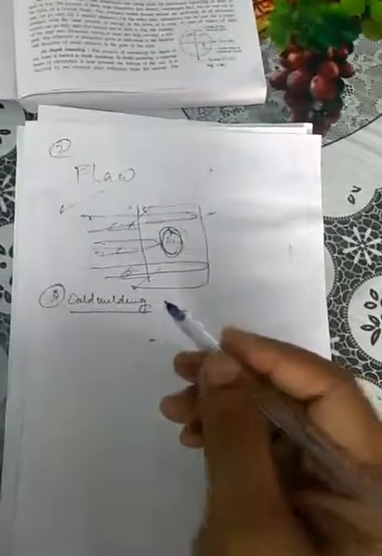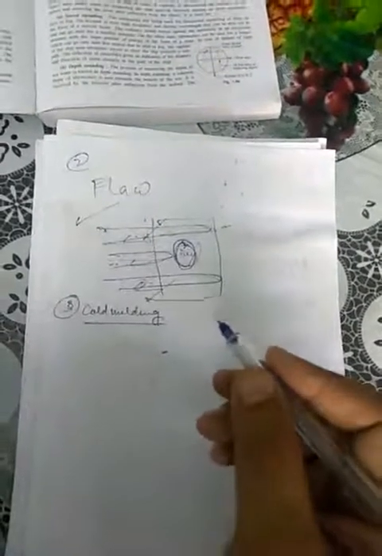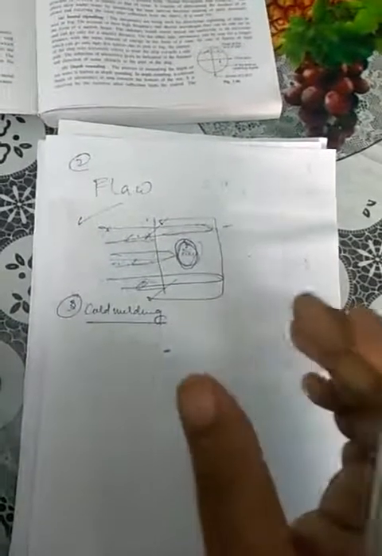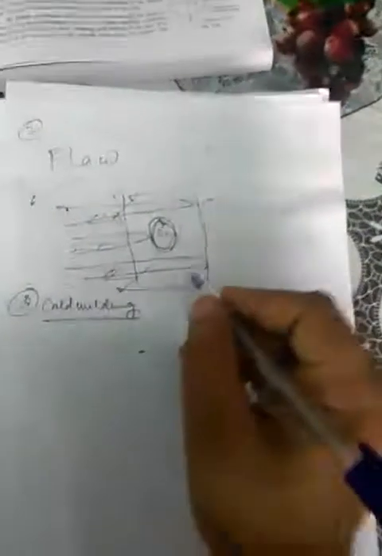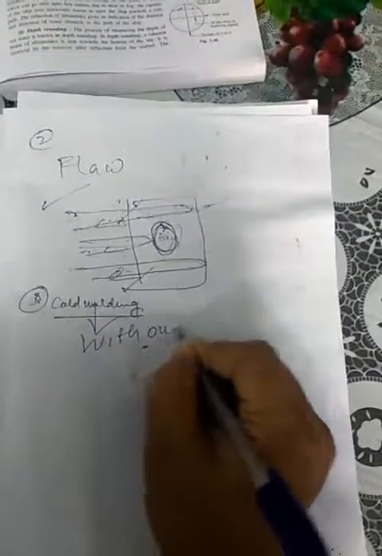In this case, we use ultrasonic beams to provide the welding without heating. When you do the welding without providing heat, that is called cold welding. Without heating, the welding is done.